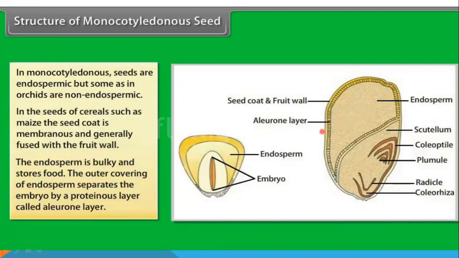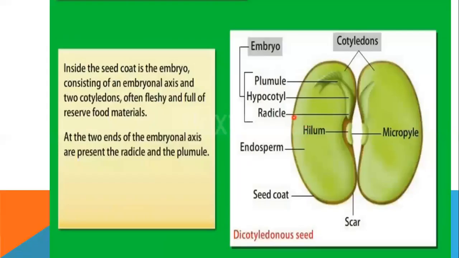So I hope you are familiar now with the monocotyledonous seed. A typical monocotyledonous seed is endospermous or albuminous, which is also called the albuminous seed. Now come to the dicotyledonous seed. A typical example is the pea seed, grams, etc., Bengal gram, black gram. All the pea seeds are non-endospermous seeds.